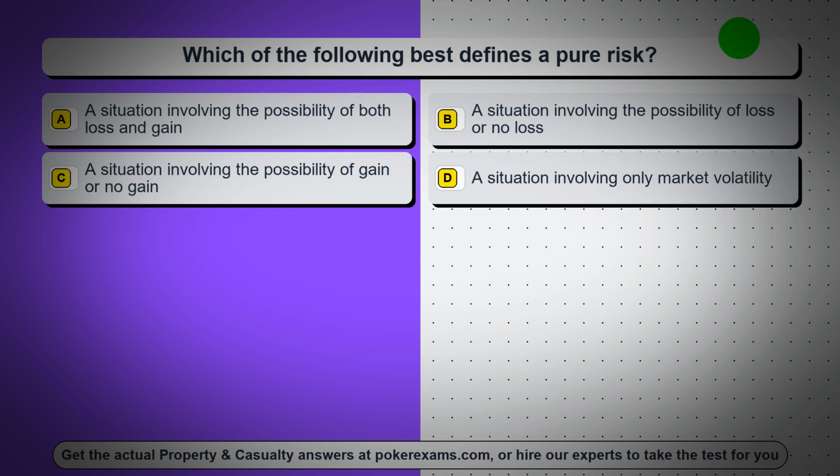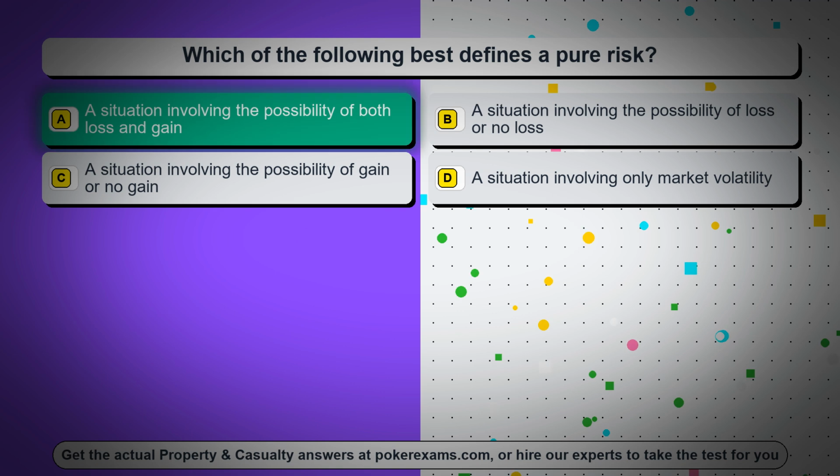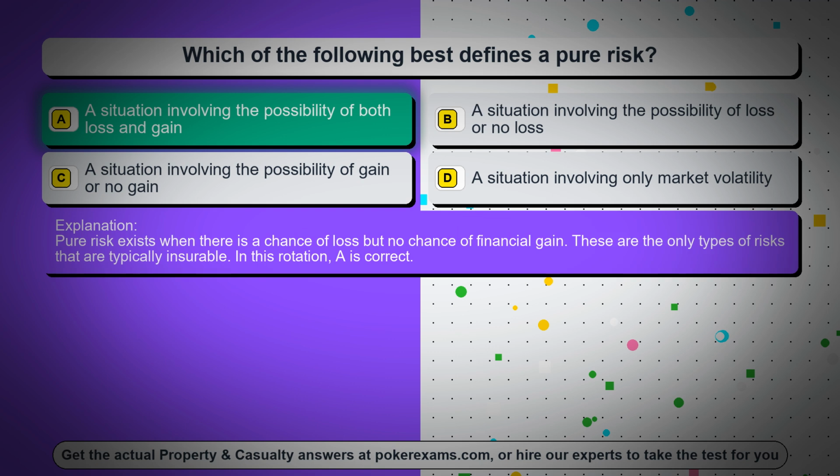Question 93. Which of the following best defines a pure risk? Option A, a situation involving the possibility of both loss and gain. Option B, a situation involving the possibility of loss or no loss. Option C, a situation involving the possibility of gain or no gain. Option D, a situation involving only market volatility. The correct answer is option A, a situation involving the possibility of both loss and gain. Pure risk exists when there is a chance of loss but no chance of financial gain. These are the only types of risks that are typically insurable. In this rotation, A is correct.